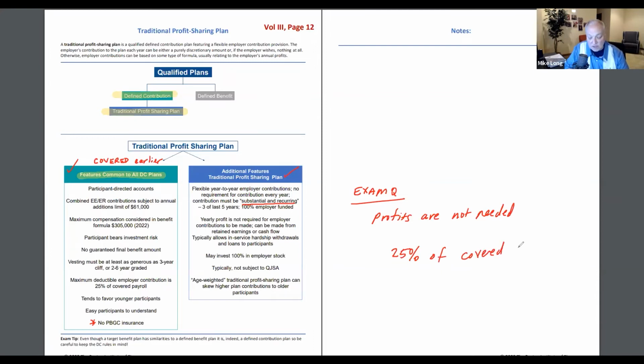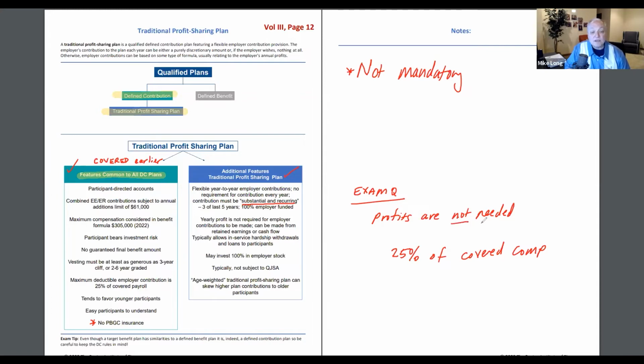Also, the reason that employers like profit sharing plans is because it's not mandatory every year. They can skip years, but it's got that substantial and recurring contributions requirement, which loosely is three out of every five years. So, big star: the yearly profit is not needed.